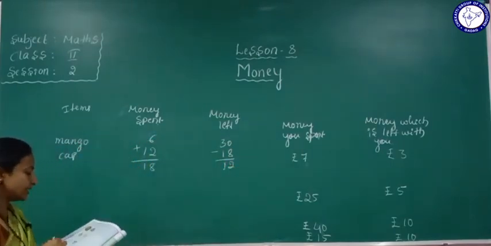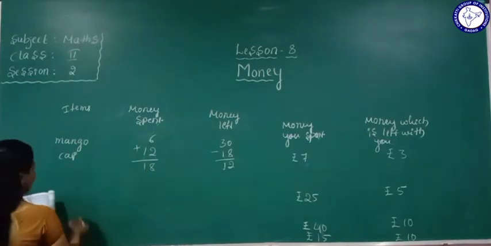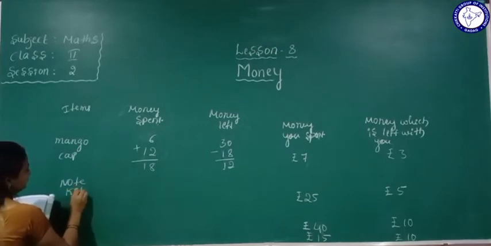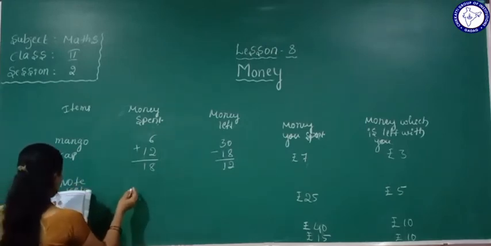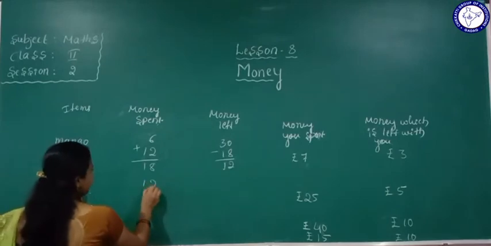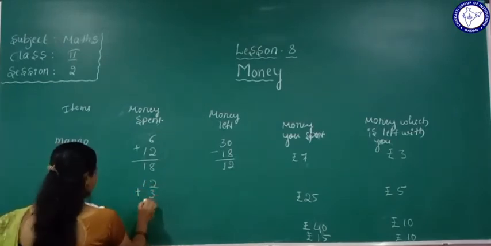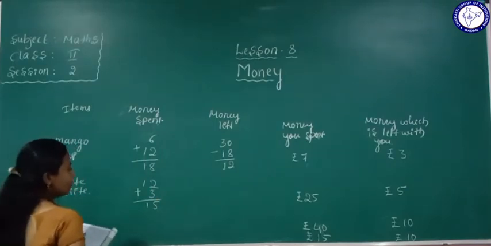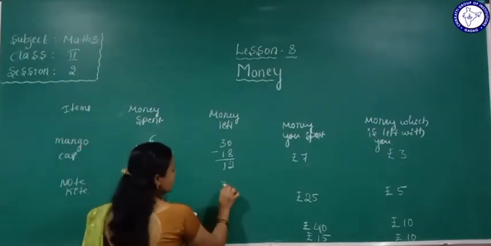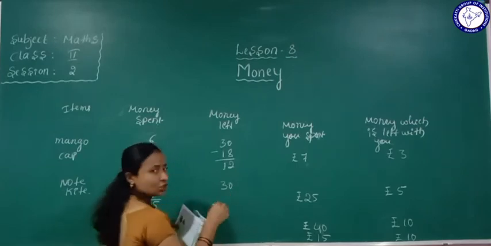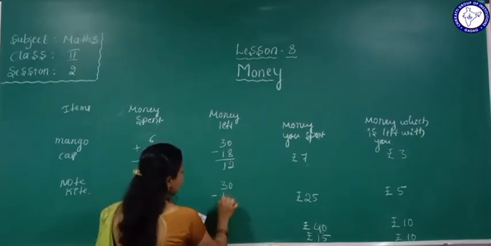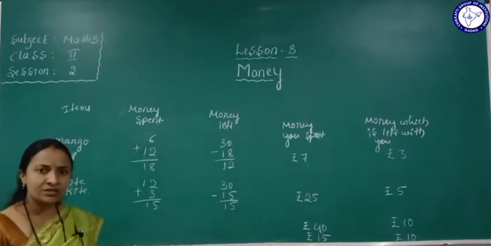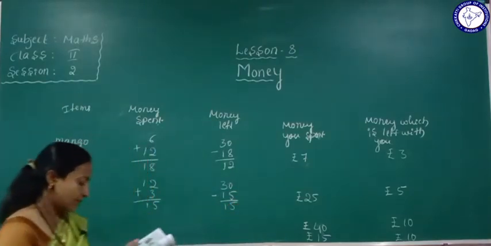Next one, kite and notebook. Okay, note and kite. So here notebook value is rupees 12 plus kite value is rupees 3. Okay, so its spent amount is how much? 15 rupees. You have rupees 30. It means each person purchased 2 items. Okay, so minus 15, the remaining amount is how much? 15 rupees. Yes. Okay, another example we'll see.